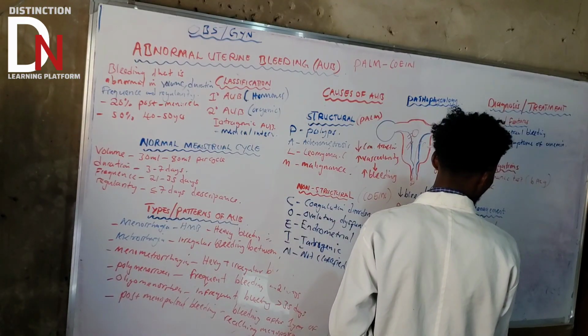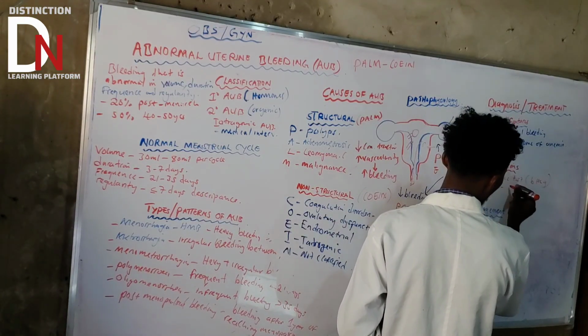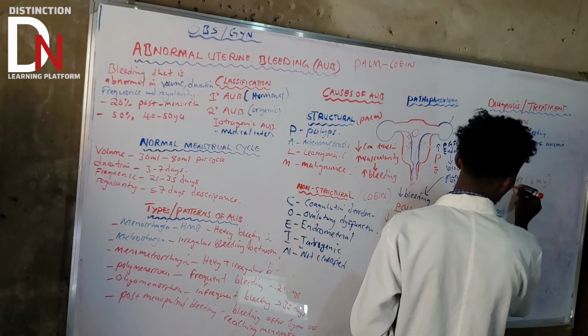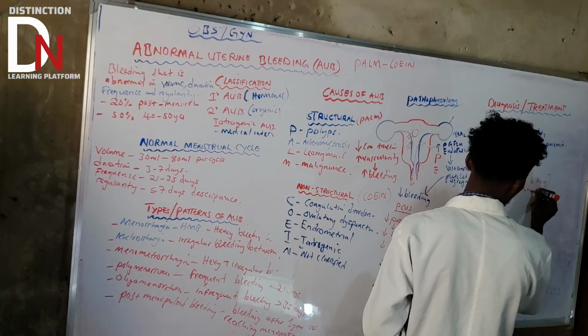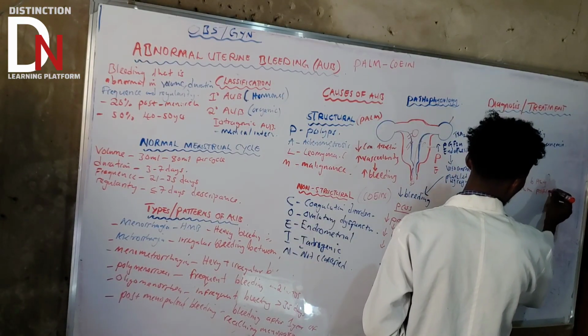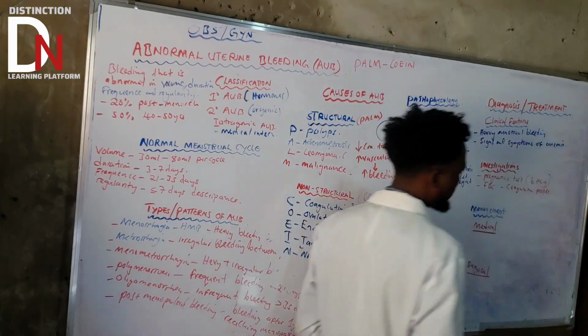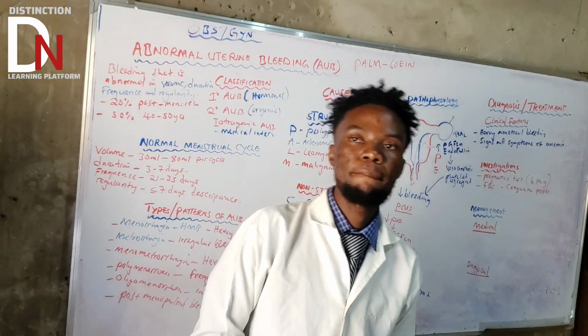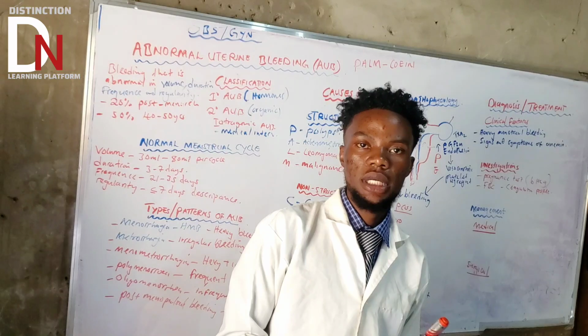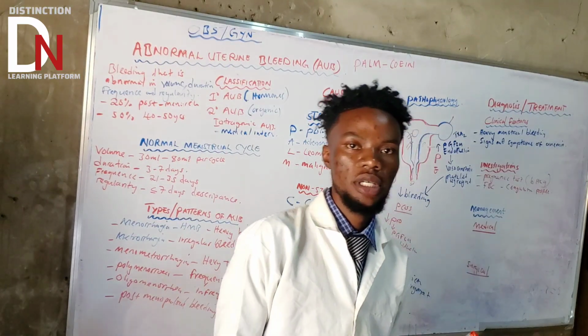What else? You can also look at the clotting, so let us put here the clotting or coagulation profile. The coagulation profile is going to show the platelet count, if maybe they are having thrombocytopenia.